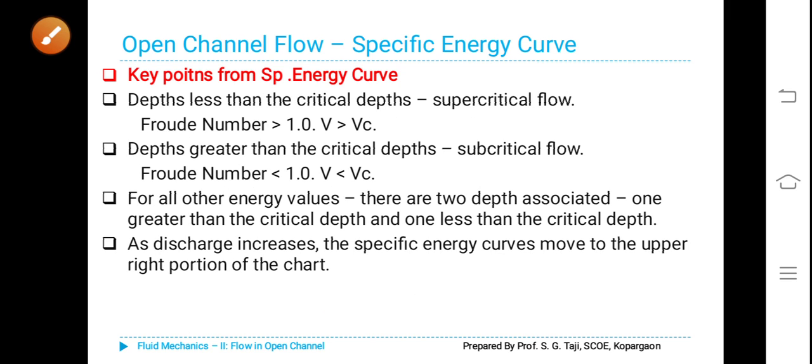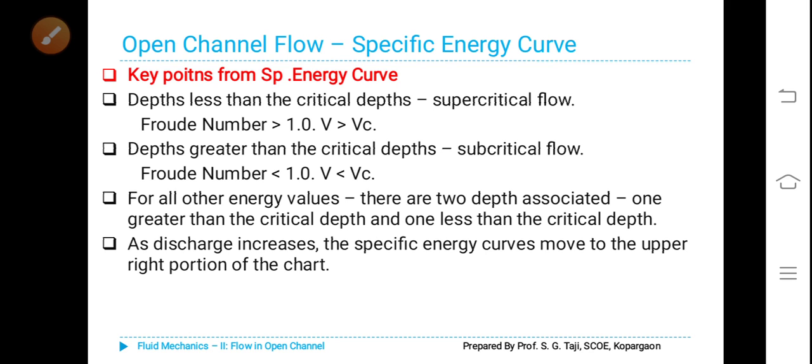E minimum is with a single depth, that is the critical depth. Whereas for any other values of E, there will be two depths. One is subcritical, that is greater than Hc, and the other supercritical, less than Hc. The Froude number for subcritical is less than 1, and for supercritical it is greater than 1. These things you have to remember.